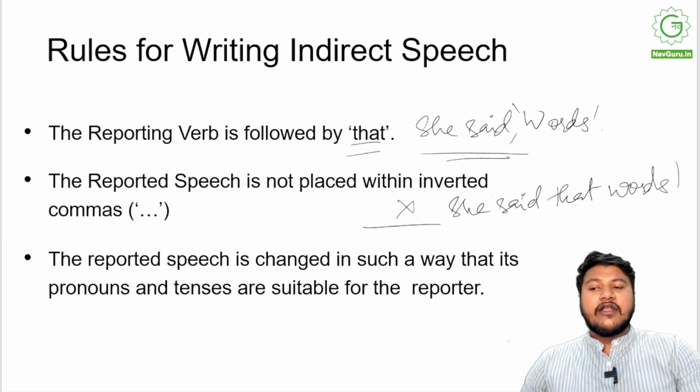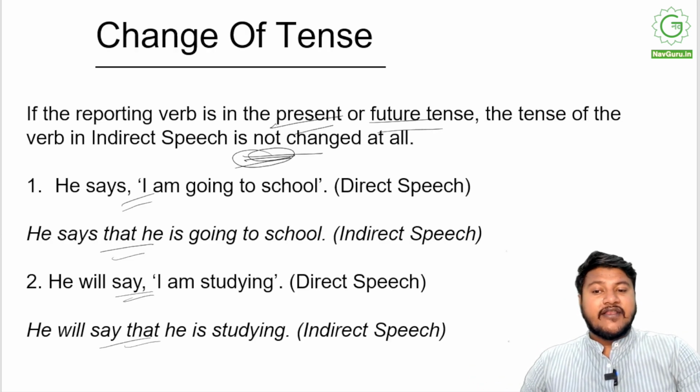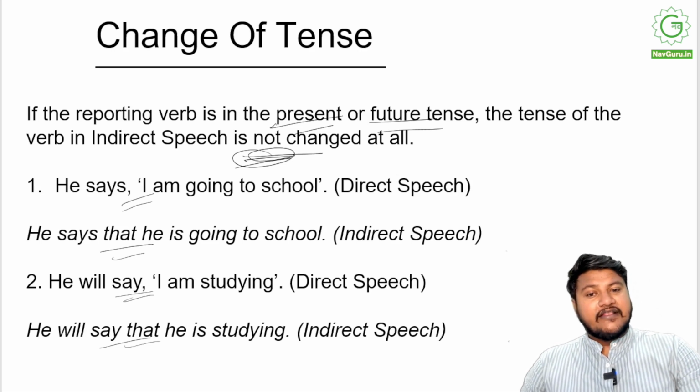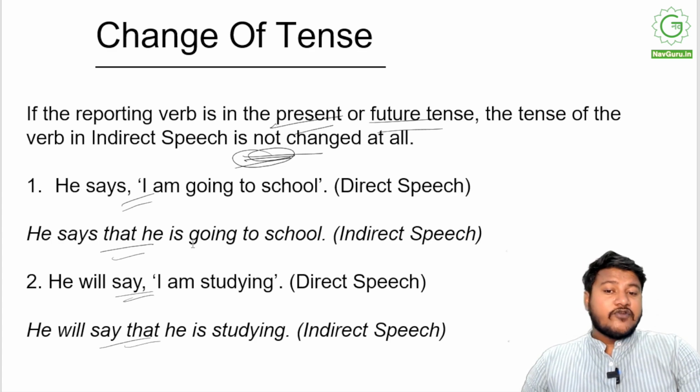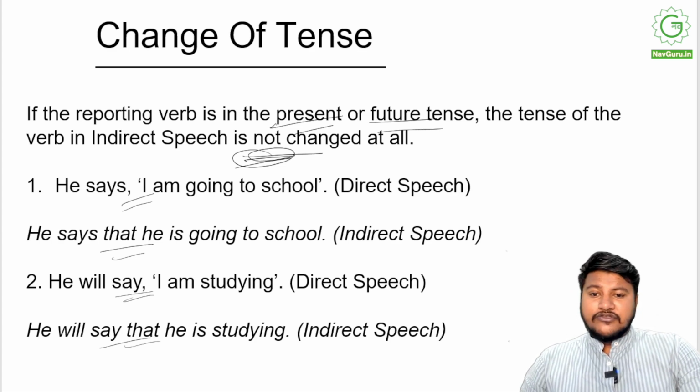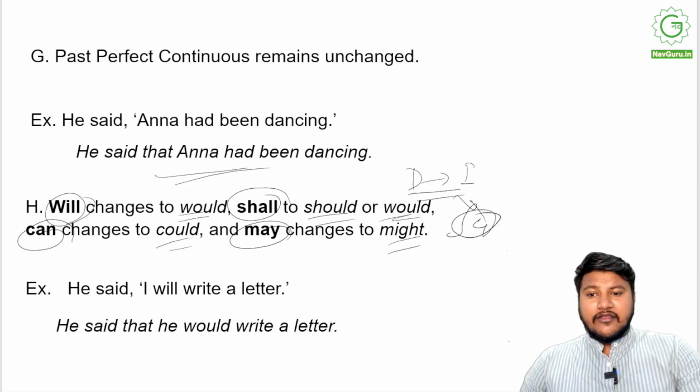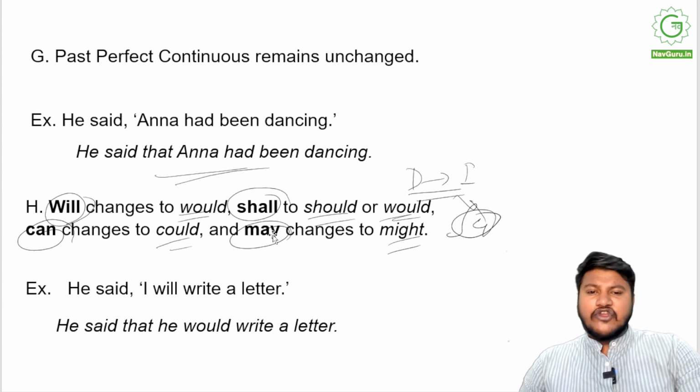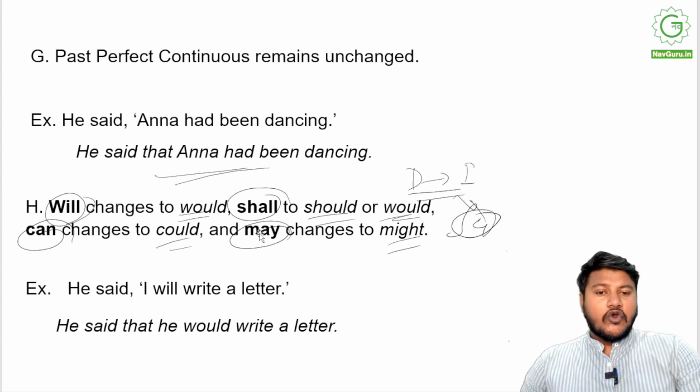And most importantly, indirect speech is always written in past tense, right? So if the reporting verb is in the present or future tense, the tense of the verb in the speech is not going to change, right? So make sure that you remember. Will changes to would, shall changes to should or would, can changes to could, may changes to might. So remember that as well.